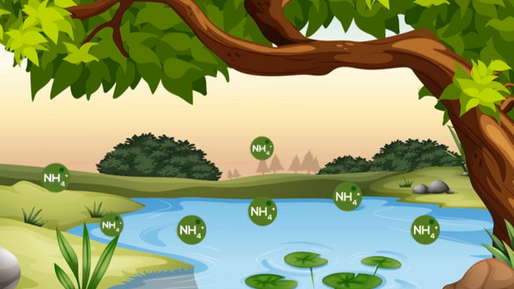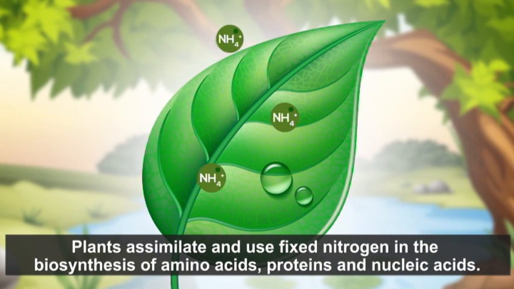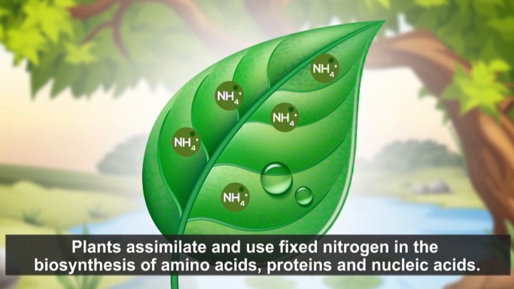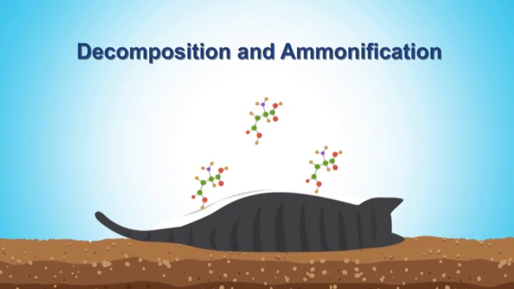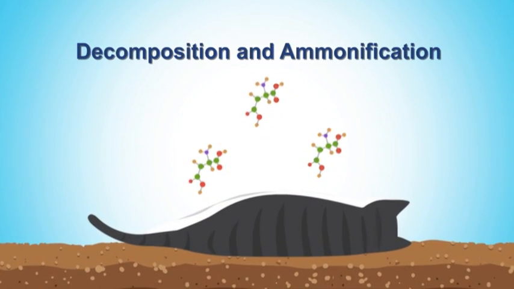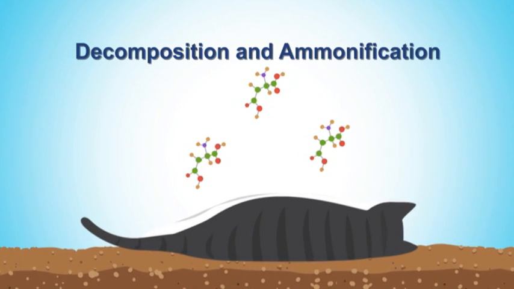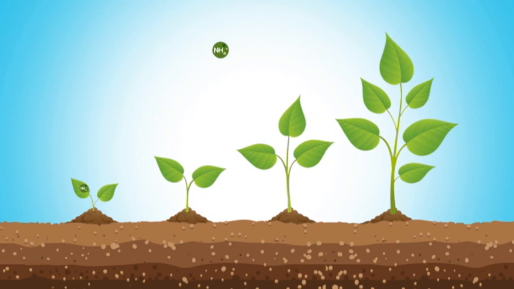Nitrogen becomes fixed on land by certain animals. Then plants assimilate and use fixed nitrogen in the biosynthesis of amino acids, proteins, and nucleic acids. During decomposition and ammonification, fungi and bacteria break down waste containing nitrogen and the remains of organisms. The decomposers use some of the released proteins and amino acids for their metabolism. Plants absorb the nitrogen that is left in decay, such as ammonia or ammonium.